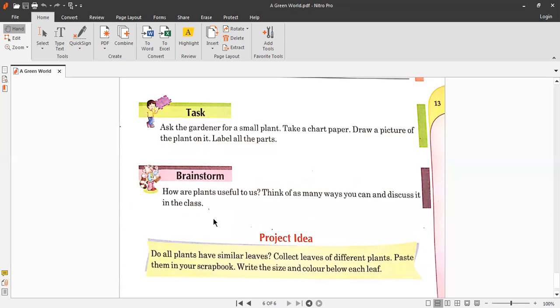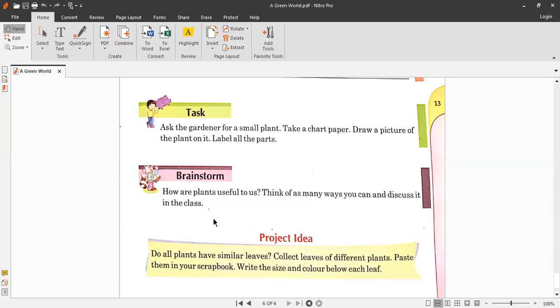Secondly, they provide us with food. Lots of fruits, vegetables, pulses, rice, wheat, and spices we get from the plants. Strawberries, watermelon, apple, apricot, and dry fruits, we get all these things from the plants. And we also get cotton from the plant, and we use cotton to prepare the clothes that we wear. So plants are very, very important.